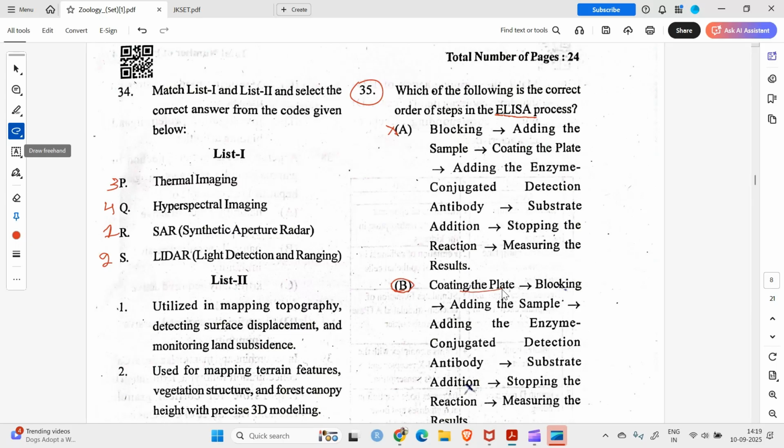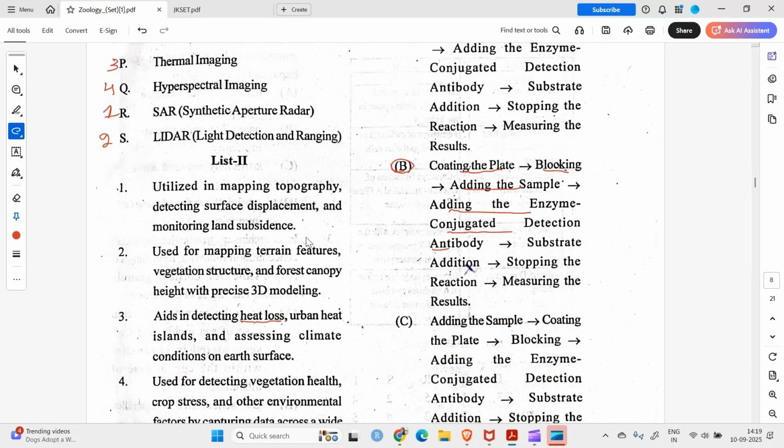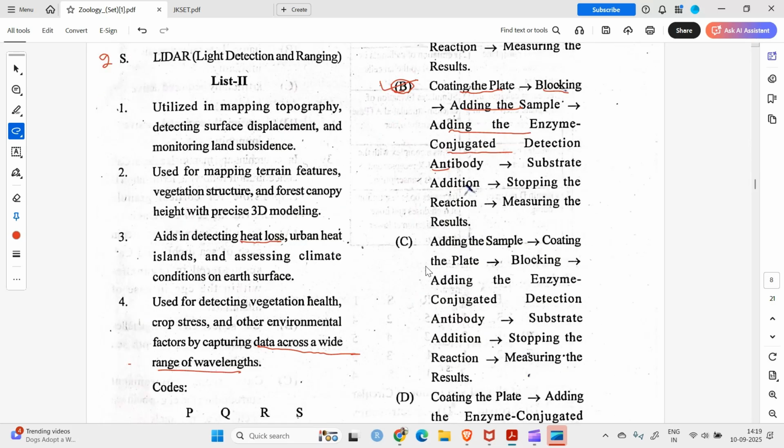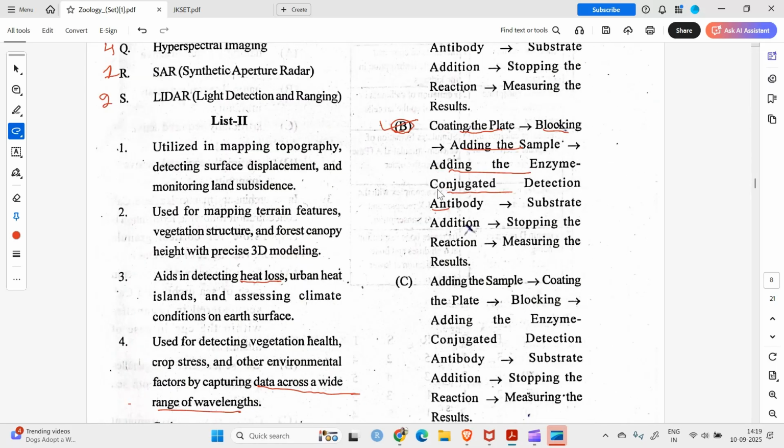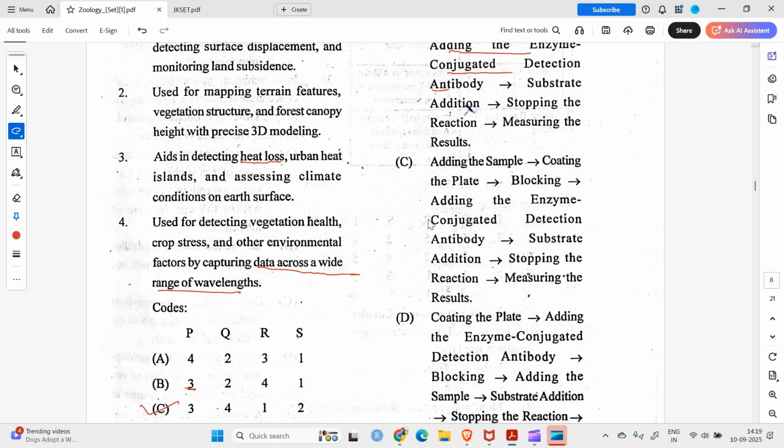So coating the plate, then blocking. Yes, and then you add the sample, then you add the enzyme conjugated with detection antibody. Yes, substrate addition, stopping the reaction, and measuring the results. Right. Yes, this is, I think, the correct sequence. What about C? No, it directly adds the sample. In case of D, coating the plate, adding the enzyme. No. So option B is the correct sequence of steps involved in ELISA. Question number 35 is done.